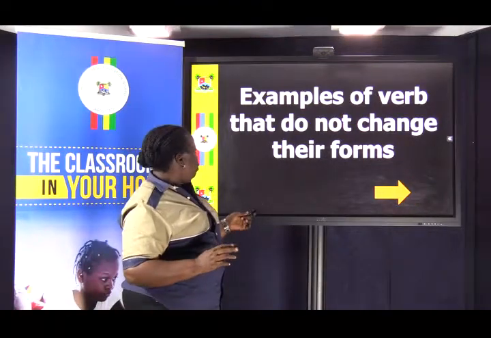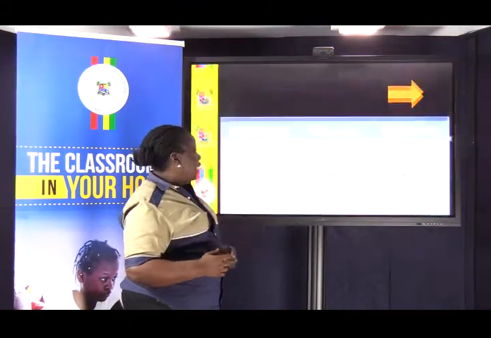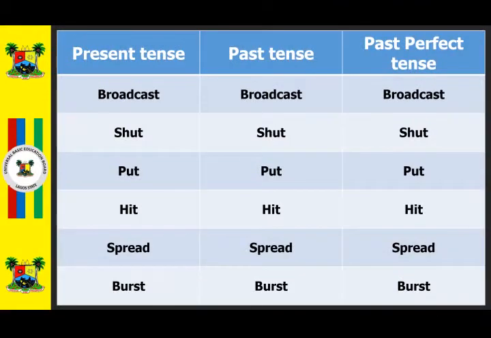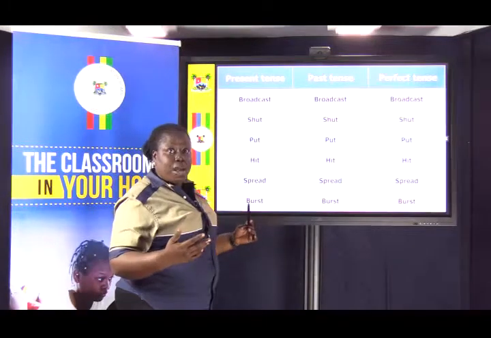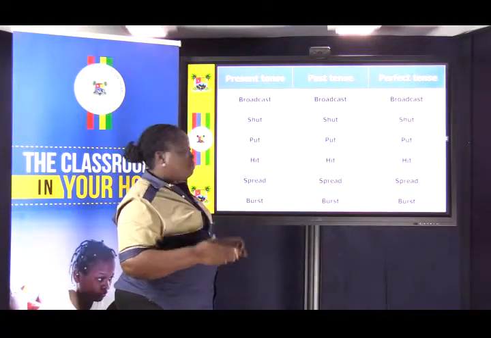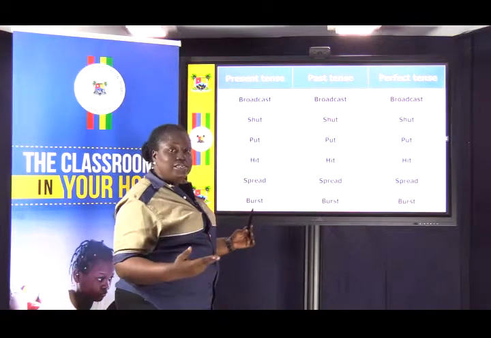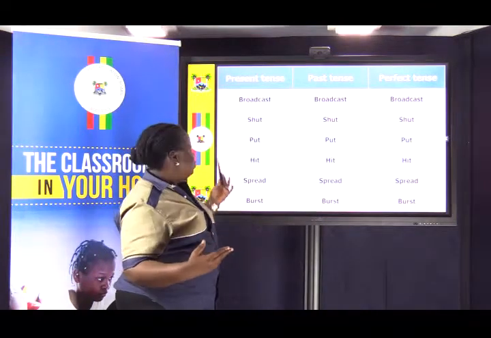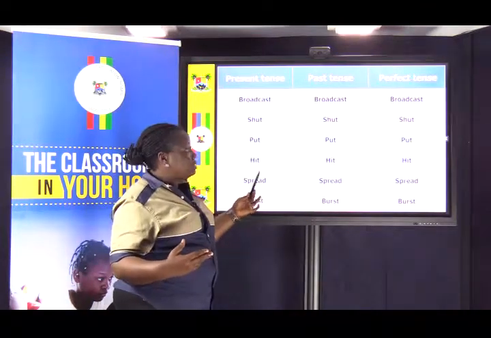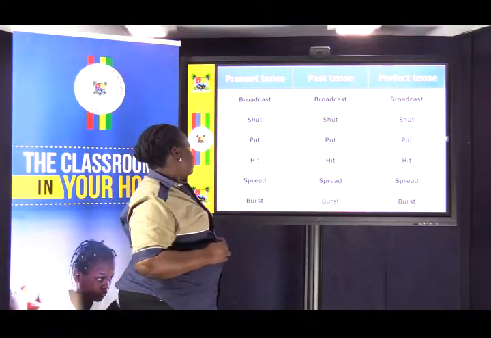Examples of verbs that do not change their forms are broadcast. It remains broadcast in the past tense and in the perfect tense. You have broadcast, broadcast, broadcast as present tense, past tense, and perfect tense.